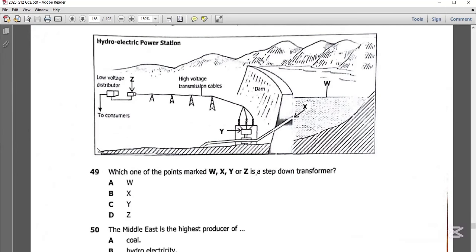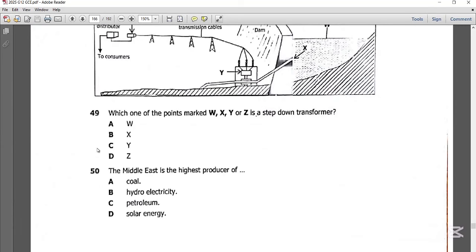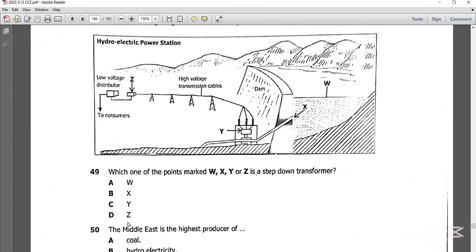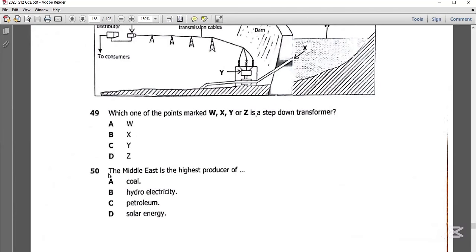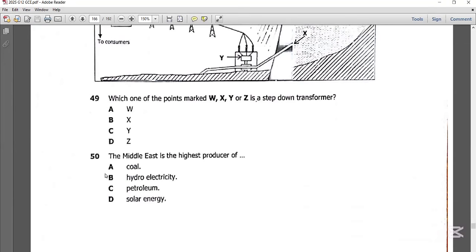Let's get to question 50. So the best possible answer on question 49 is D, which is Z. Now question 50 says, the Middle East, the highest producer of. Now in the Middle East, that's where you find more oil than any other region in this world. So the Middle East is the largest producer of petroleum or crude oil. So the best possible answer on question 50 is C, petroleum.